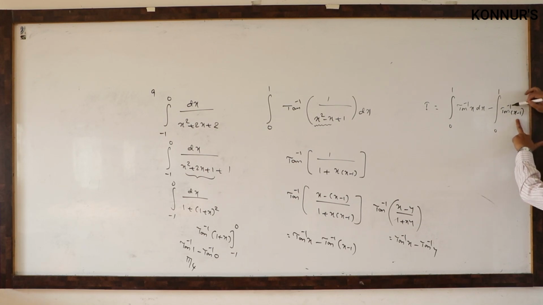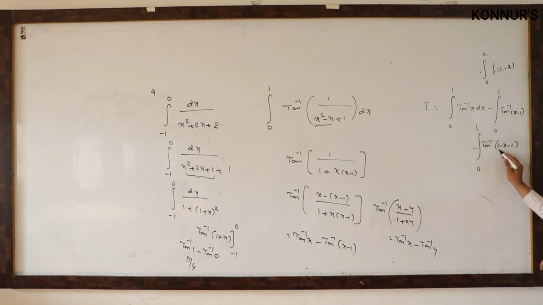Integral 0 to a f of x is the same as f of a minus x. I will write in the place of x, 1 minus x. 0 to a f of a minus x is the same as f of x. So 1 minus x. Tan inverse of 1 minus x minus 1. What is implied? 1 cancels. Minus of integral 0 to 1 tan inverse minus x. What is the property?